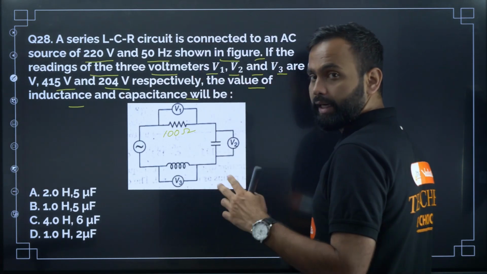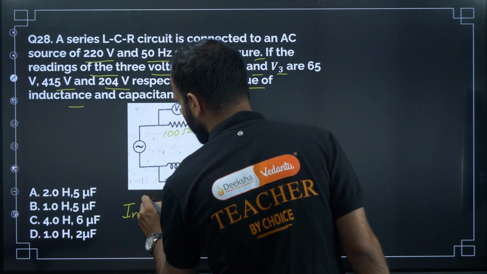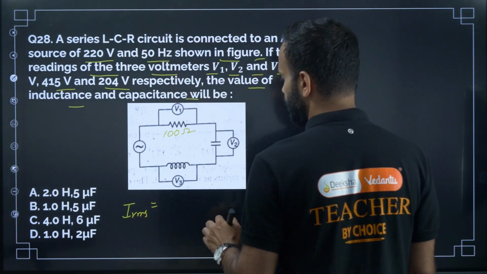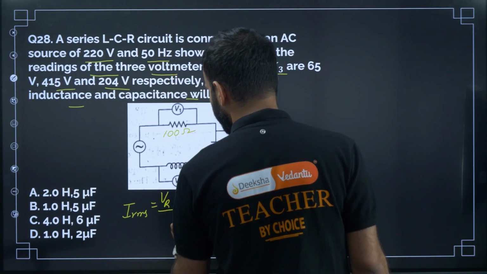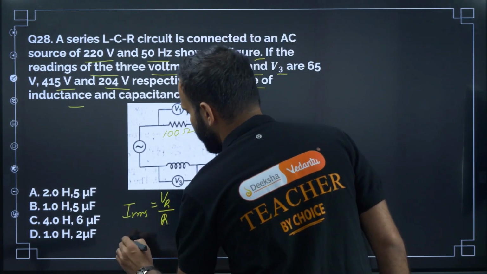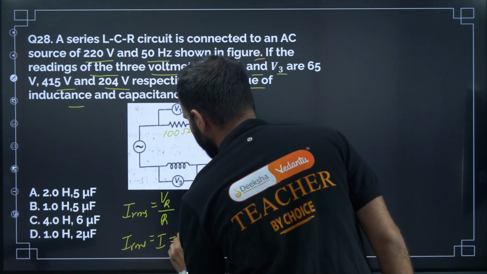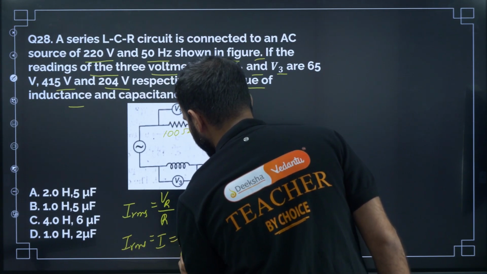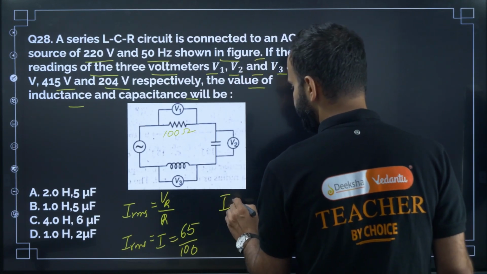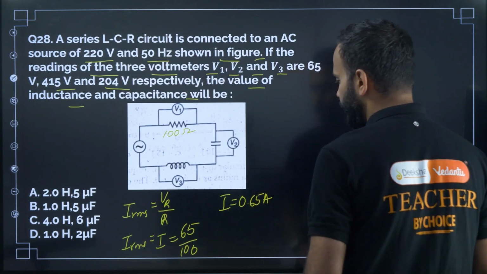So let us find the current flowing through the circuit, that is IRMS. IRMS is equal to VR, the potential difference across the resistor, divided by the resistance R. So I equal to 65 divided by 100, so I equal to 0.65 ampere.